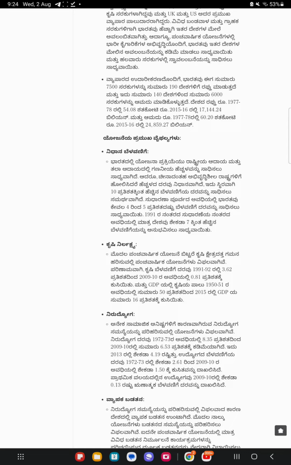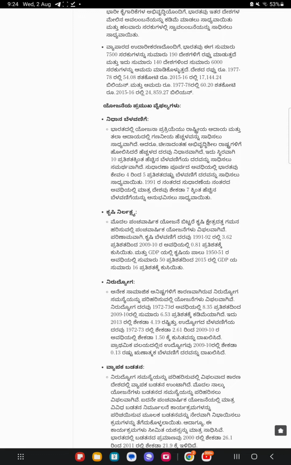Major failures of planning. Slow growth. The planning process in India has been able to achieve considerable increase in the national income and per capita income. Yet, the rate of increase has been slow as compared to developing countries like China, which have been able to achieve more than 10% growth rate consistently. India was able to achieve a growth rate of only about 4 to 5% during the pre-reform period. It was only during the post-reform period, after 1991, that the country could experience a growth rate of over 7%.